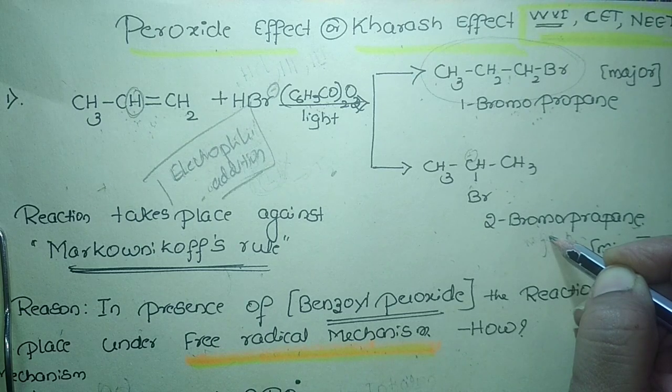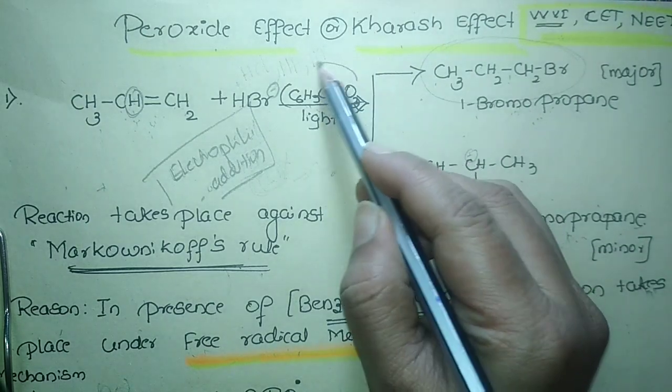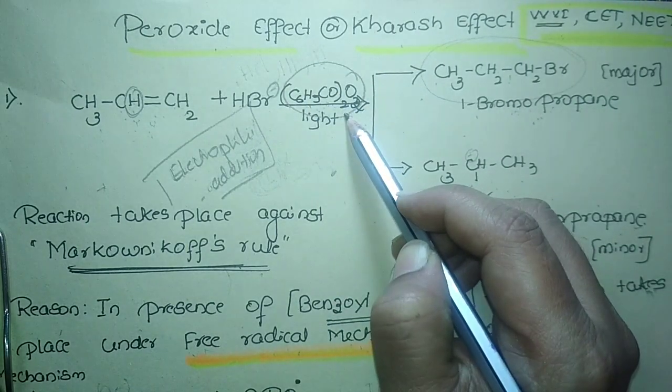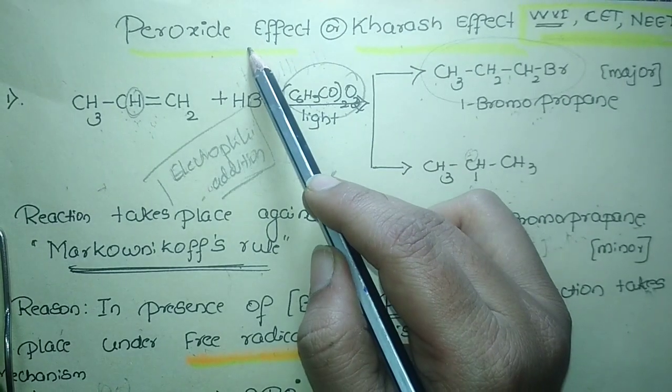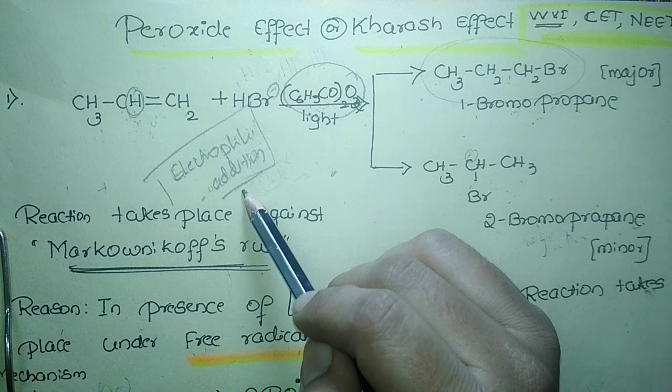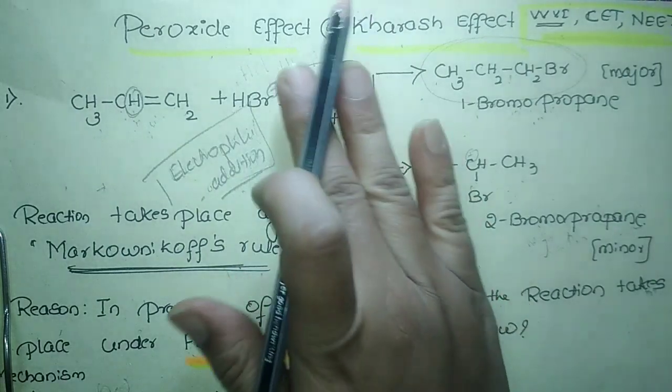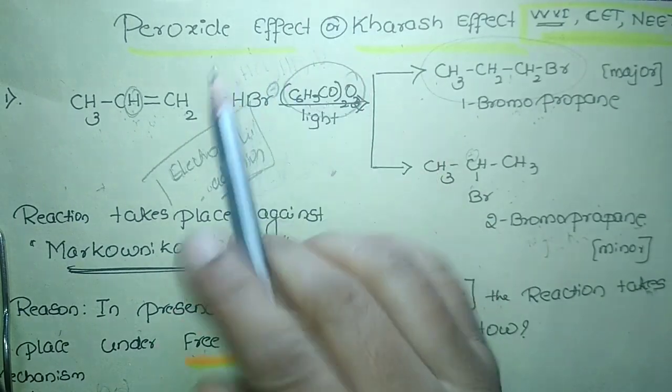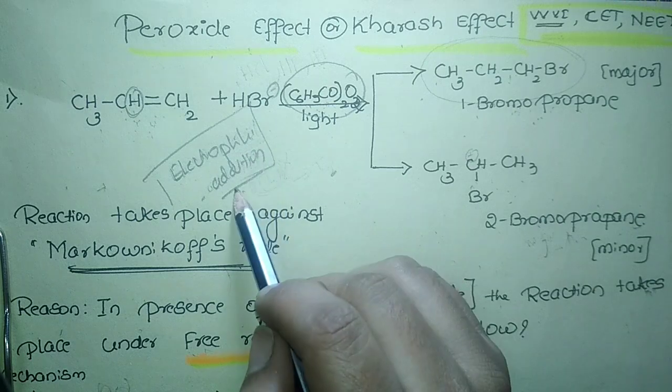So this effect is known as the peroxide effect or Kharasch effect. The reaction takes place in such a way that it is due to the presence of the peroxide we are using. That's why the name peroxide effect or against the Markovnikov rule. Why does it happen like this? In the absence of benzoyl peroxide, the mechanism is electrophilic addition.